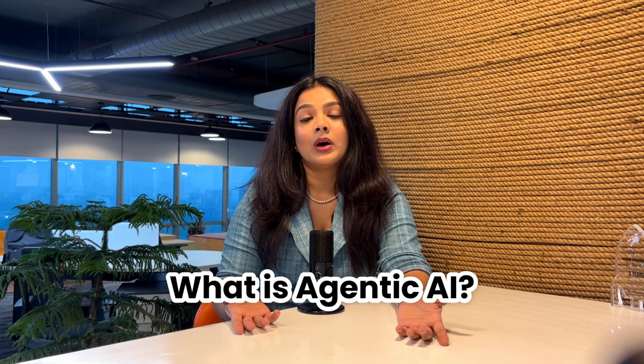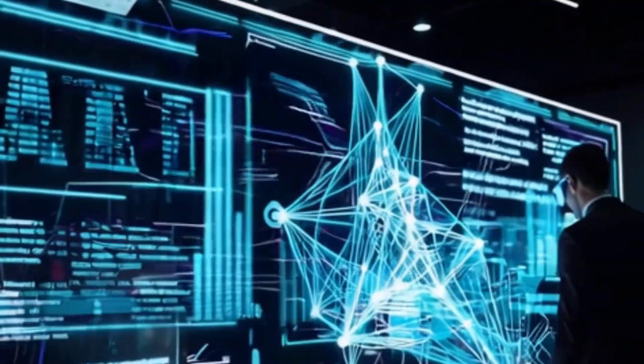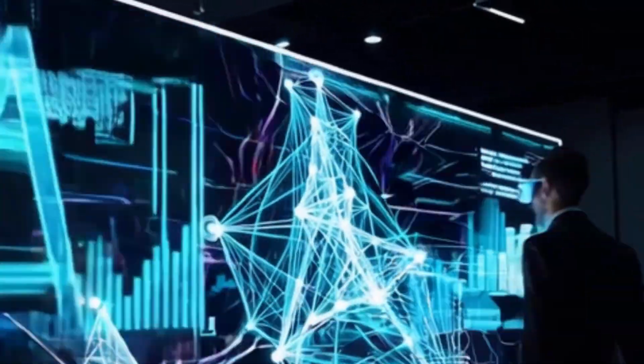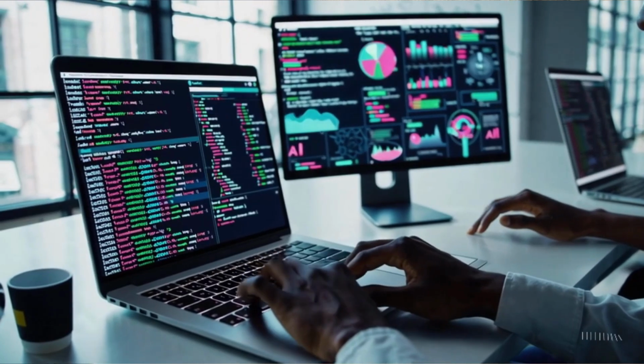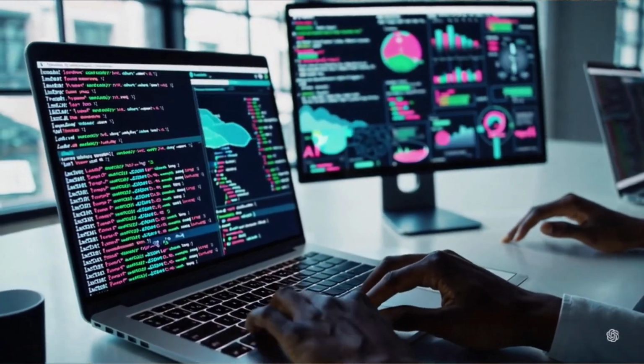Agentic AI refers to artificial intelligence systems that can act independently to achieve broad goals with little to no human supervision. Unlike standard AI, which waits for a specific prompt to generate a single response, Agentic AI is goal-oriented. You give it an objective like refactor this code base, and it figures out the necessary steps, executes them, corrects them on its own, and uses external tools to get the job done.